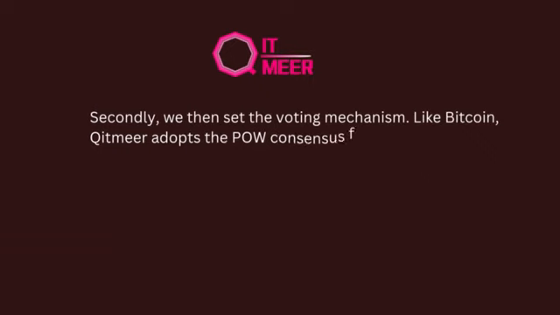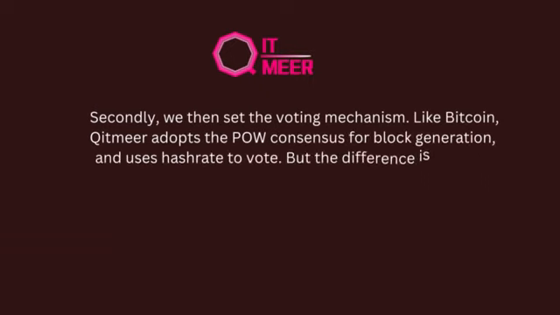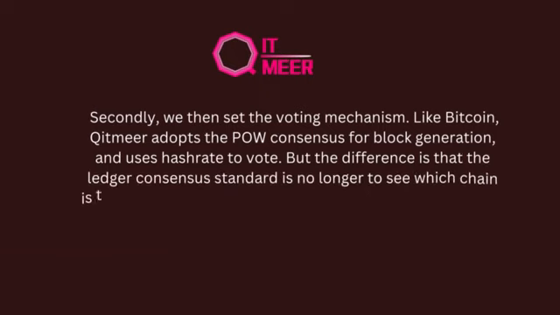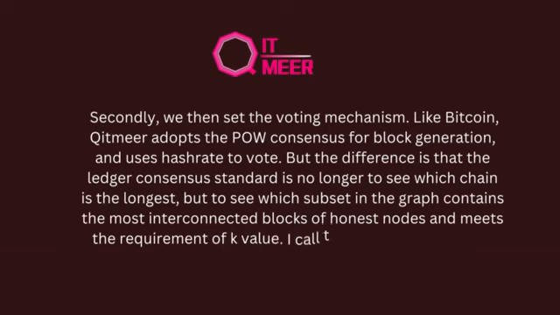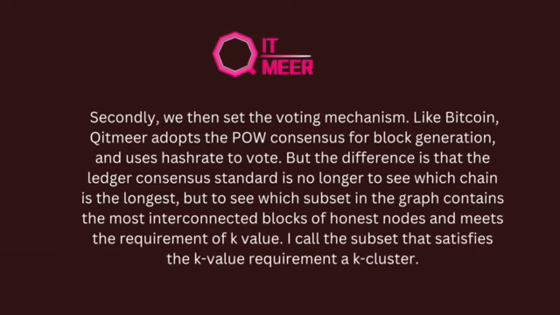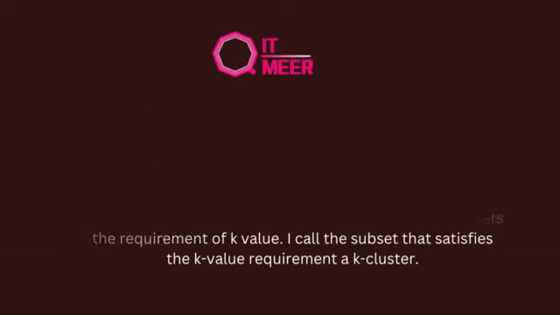Secondly, we then set the voting mechanism. Like Bitcoin, Quire adopts the POW consensus for block generation, and uses hashrate to vote. But the difference is that the ledger consensus standard is no longer to see which chain is the longest, but to see which subset in the graph contains the most interconnected blocks of honest nodes and meets the requirement of k-value. I call the subset that satisfies the k-value requirement a k-cluster.